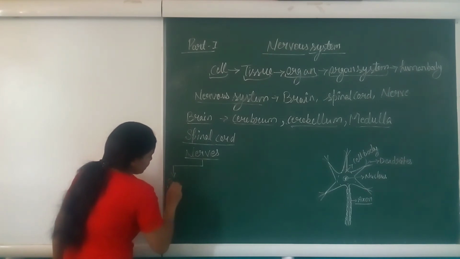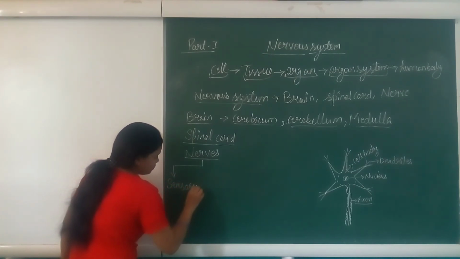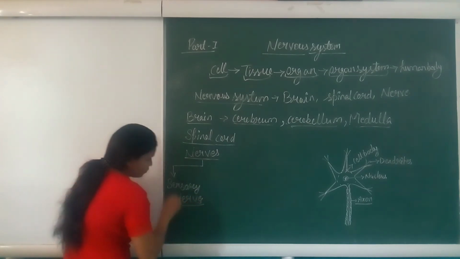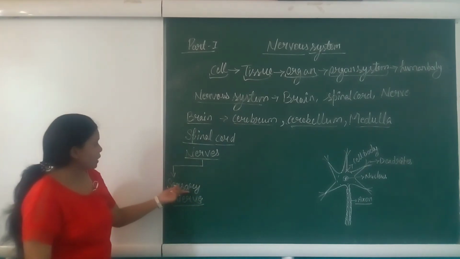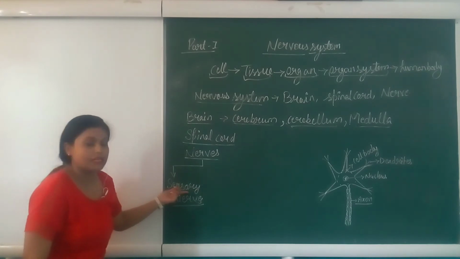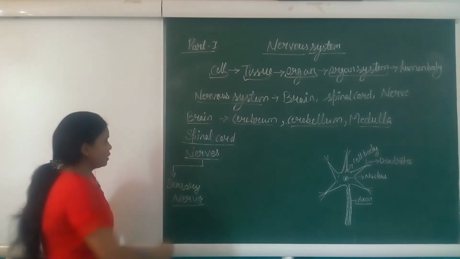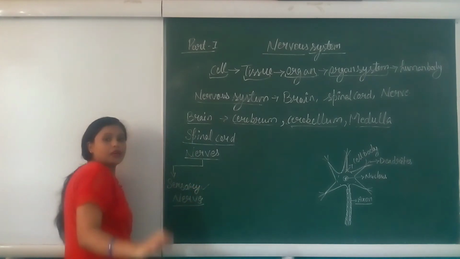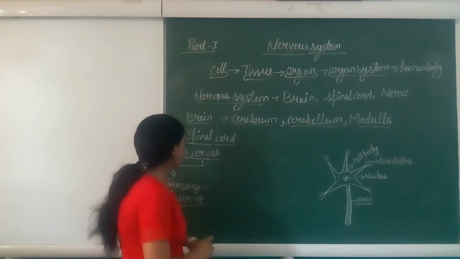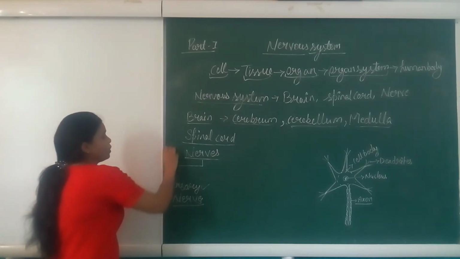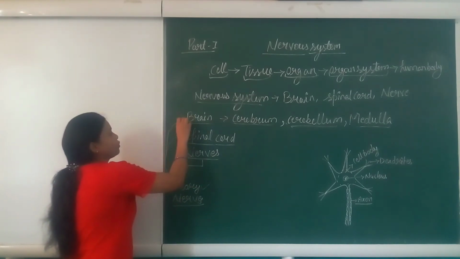First is the sensory nerve. As the name suggests, sensory means sense. These nerves are connected with the sense organs. These nerves only convey and receive signals from sense organs and convey them to the spinal cord and brain also.